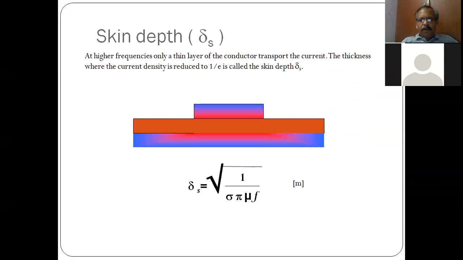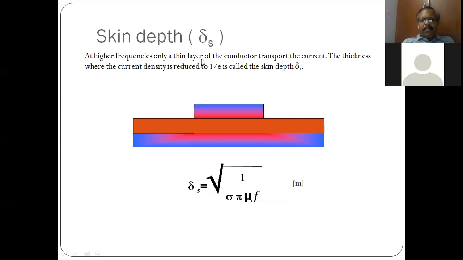The most important aspect is at high frequency. Not only the resistance offered in the DC condition, but the resistance offered at the higher frequency is significantly different due to skin effect. So we see the skin depth, right?